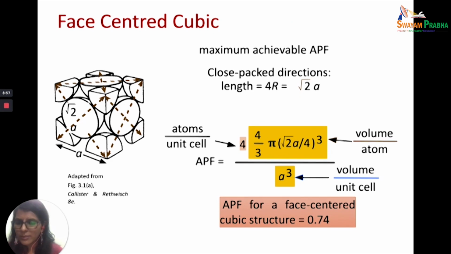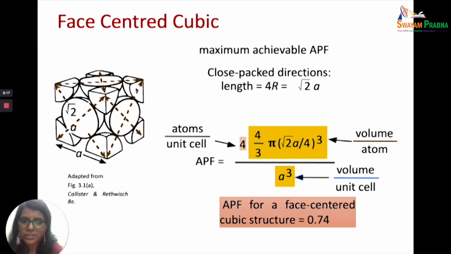8 into 1 by 8, plus how many faces? 6. 6 into 1 by 2, which is equal to 4. So there are 4 atoms in a face-centered cubic unit cell. Now try and find out the relationship between the 4r and root 2a.